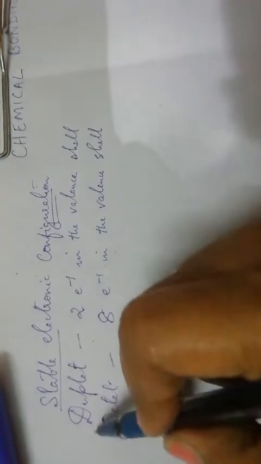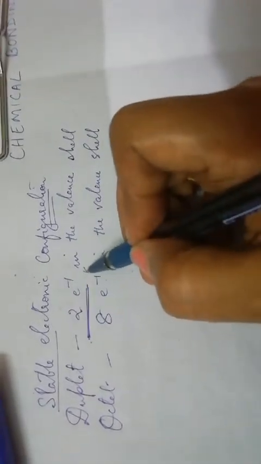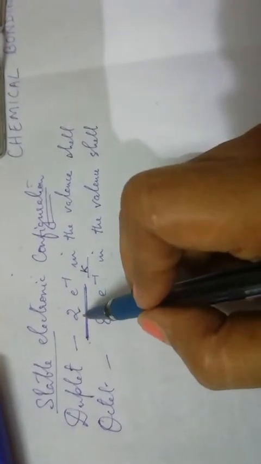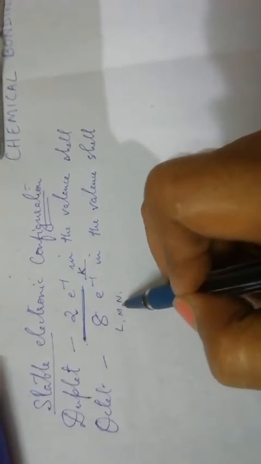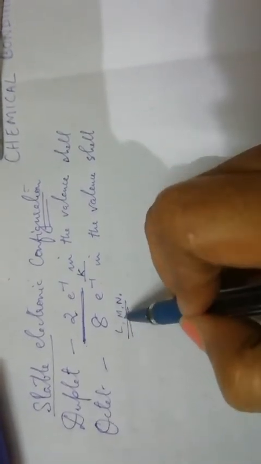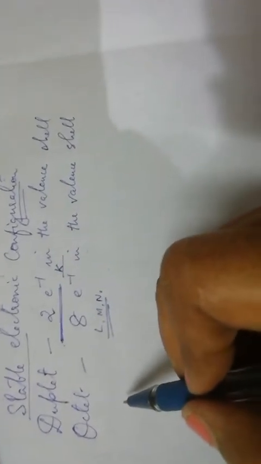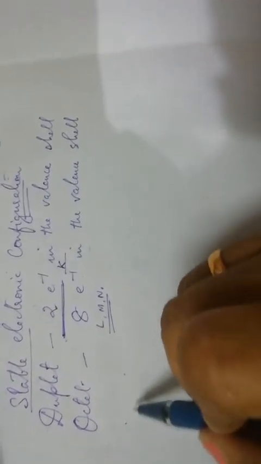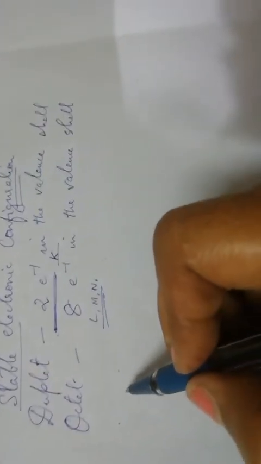If an atom has 2 electrons in the valence shell, that is only for the K shell, if there is only one shell, it can have only 2 electrons, and from L, M, N onwards, if the atom has 8 electrons in the valence, meaning outermost shell, then that atom is considered to be stable. Now when atoms combine, all the combining atoms will acquire this stable electronic configuration.